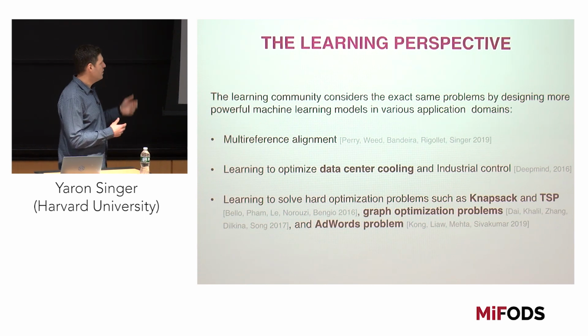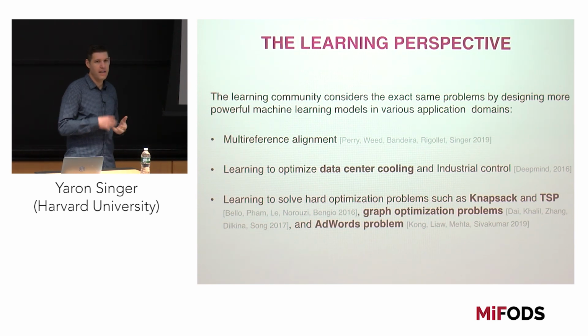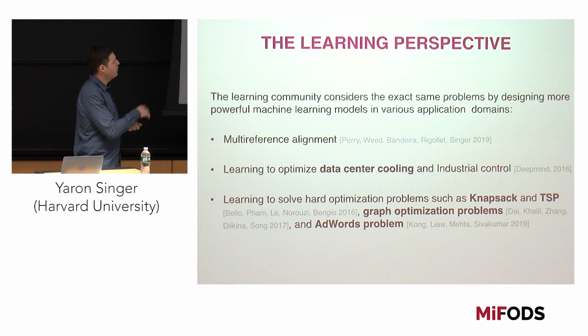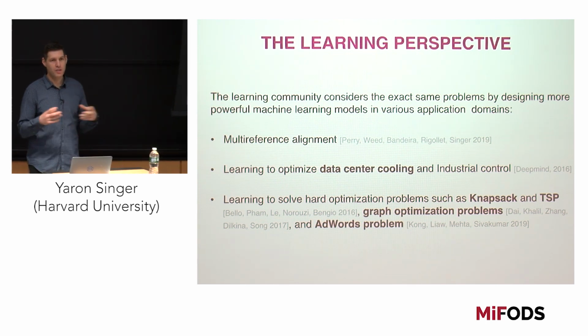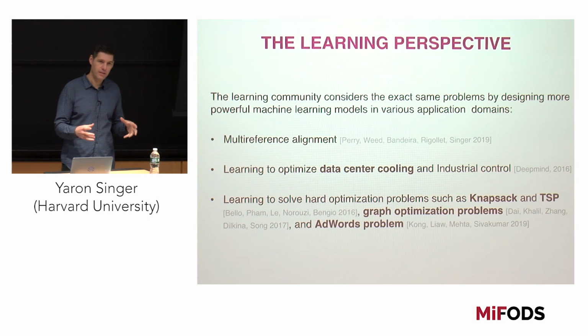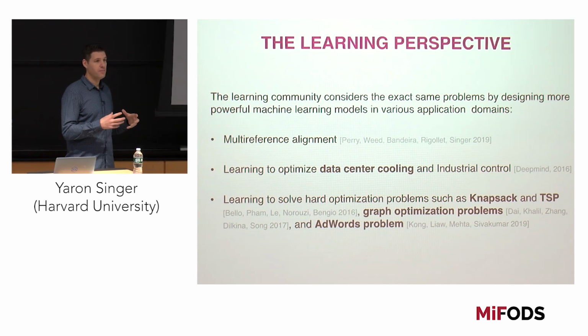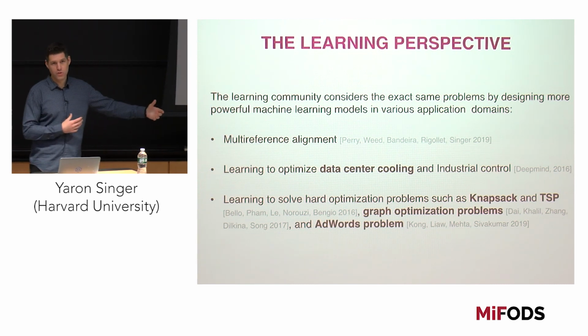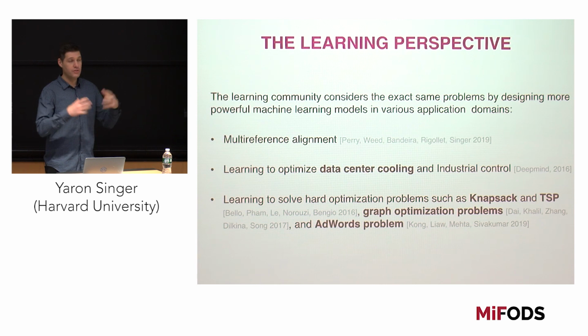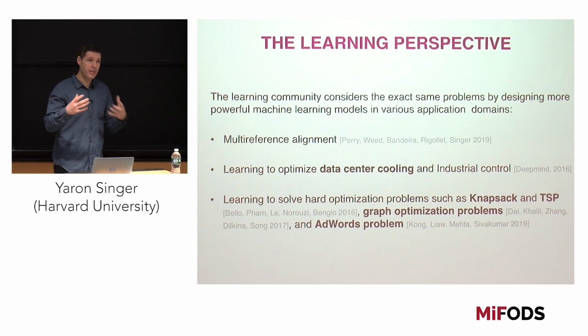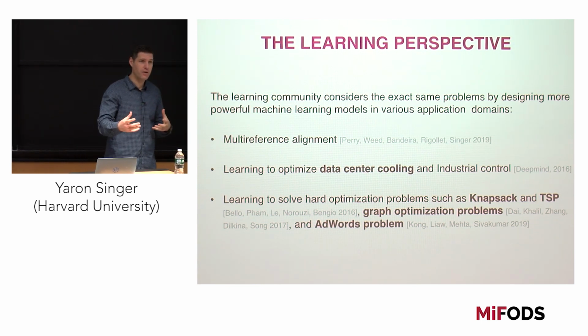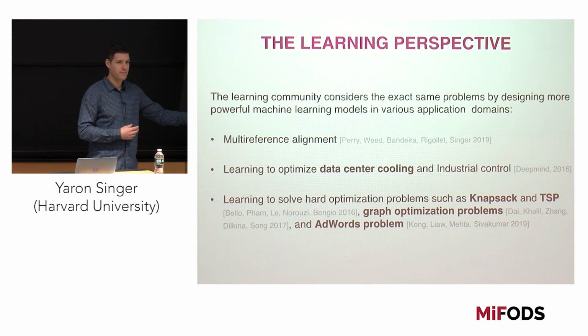More recently, we've seen this line of work, of which I just picked a few, about optimizing hard optimization problems using deep learning and reinforcement learning. That is all trying to come up with the same objective. We see a bunch of data, and we want to solve an optimization problem. Why go through the trouble of designing an algorithm? Let's just design a really good prediction model or prediction algorithm that will come up with the decision itself. Does that make sense?